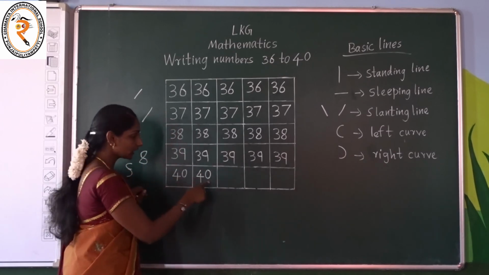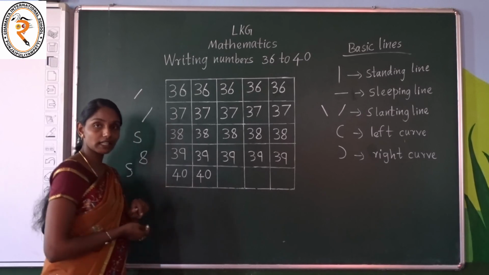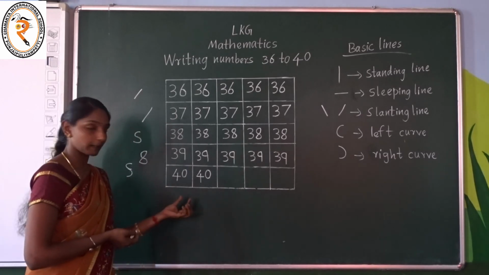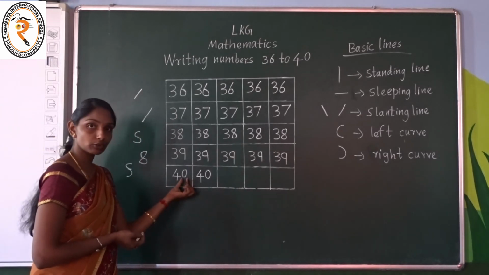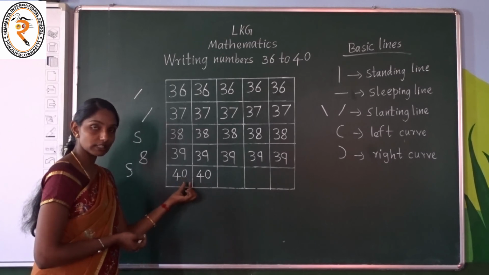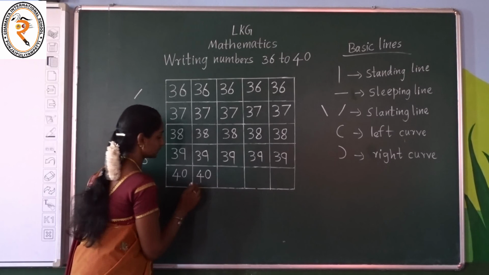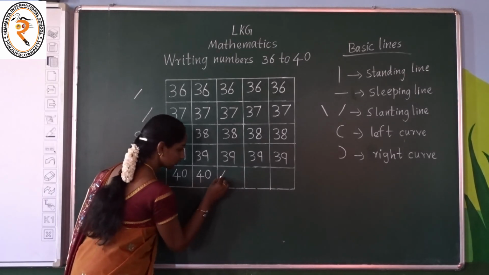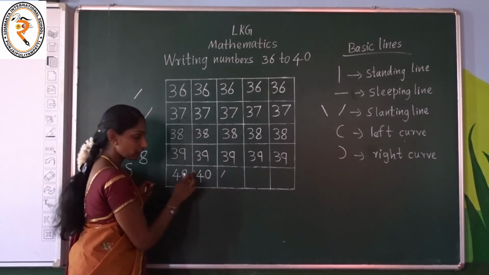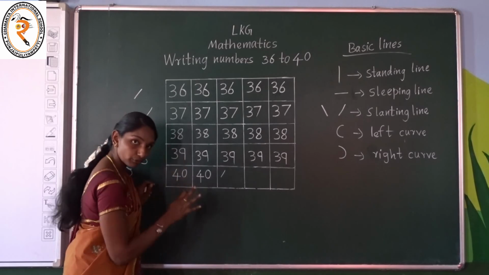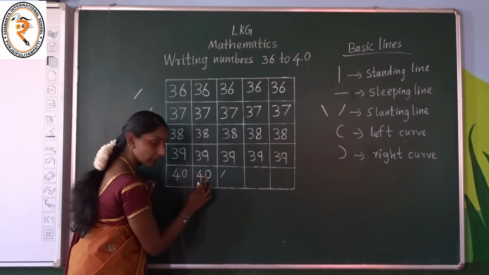It looks like an egg. Is it, children? How does the number 0 look? The number 0 looks like an egg. Write with me. To write number 40, first we have to write 4. After that we have to write number 0.